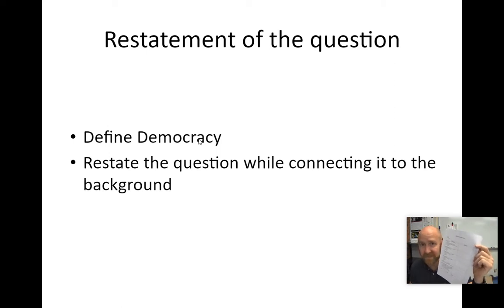You should have a sentence. This might be two sentences, one sentence to define democracy, and then a second sentence where you just rephrase the question. And this will be the same in all of your essays. It'll be how democratic was Andrew Jackson. Boom, done. It's the same for my essay as it is for your essay. Man, just make sure you get it in there and you've got some easy points. Now, after you ask the question, guess what you have to do? Yeah, you have to answer it. And that's your thesis statement.